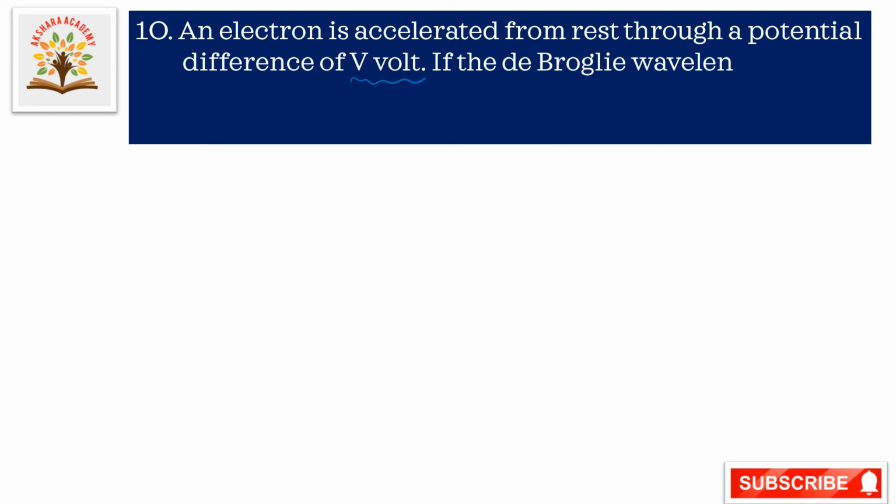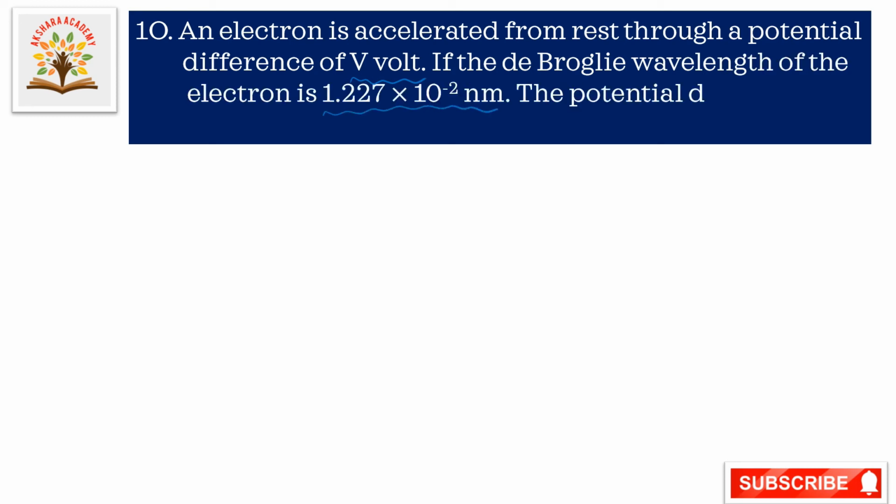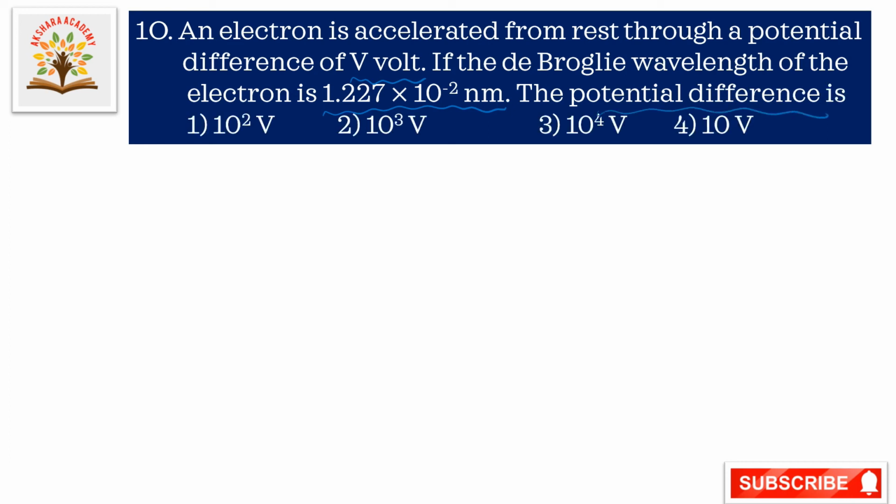Now the next one. An electron is accelerated from rest through a potential difference of V volts. If the de Broglie wavelength of the electron is 1.227 into 10 to the power of minus 2 nanometers, the potential difference is, here we have to calculate the potential difference. Let us go to the solution.